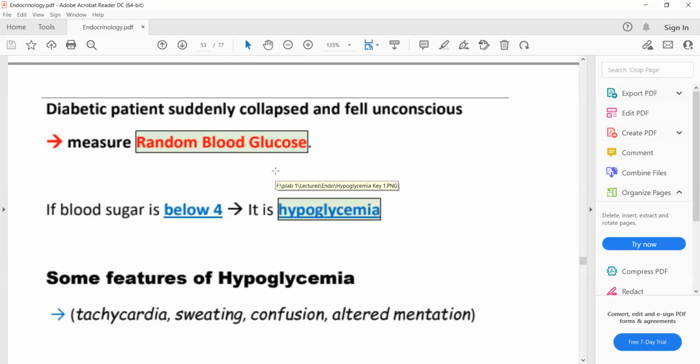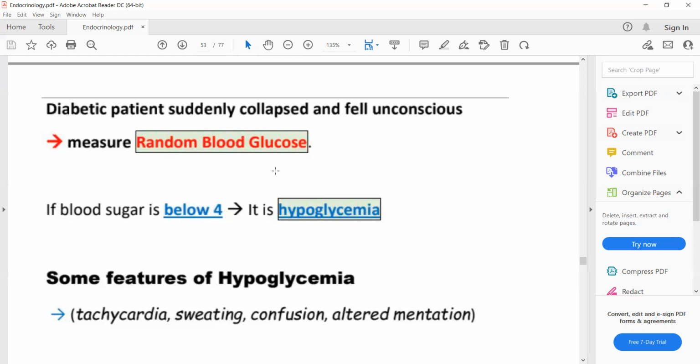Other causes of hypoglycemia include insulinoma. How to diagnose a case of insulinoma? If a patient presents to you with features of hypoglycemia, and the question mentions that his C-peptide levels are high, then your diagnosis will be insulinoma. So hypoglycemia with high C-peptide level, insulinoma. Hypoglycemia in a type 2 diabetic on sulfonylureas, the cause will be sulfonylureas.